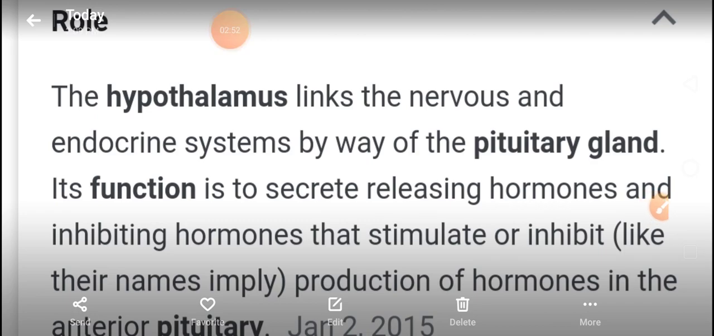Okay, understood. Now let's see one more thing. The hypothalamus links the nervous and endocrine systems by way of the pituitary gland, so it is activating the pituitary gland. And what is the function of the hypothalamus? Its function is to secrete releasing hormone and inhibiting hormone that stimulate or inhibit production of hormone in the anterior pituitary.